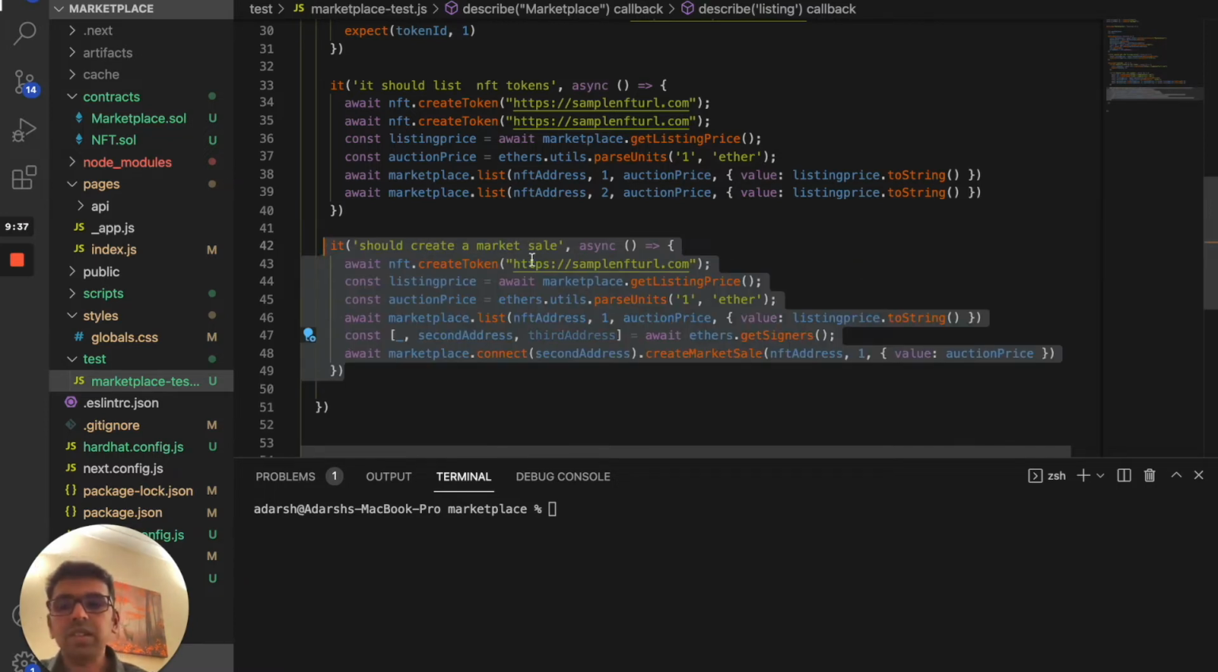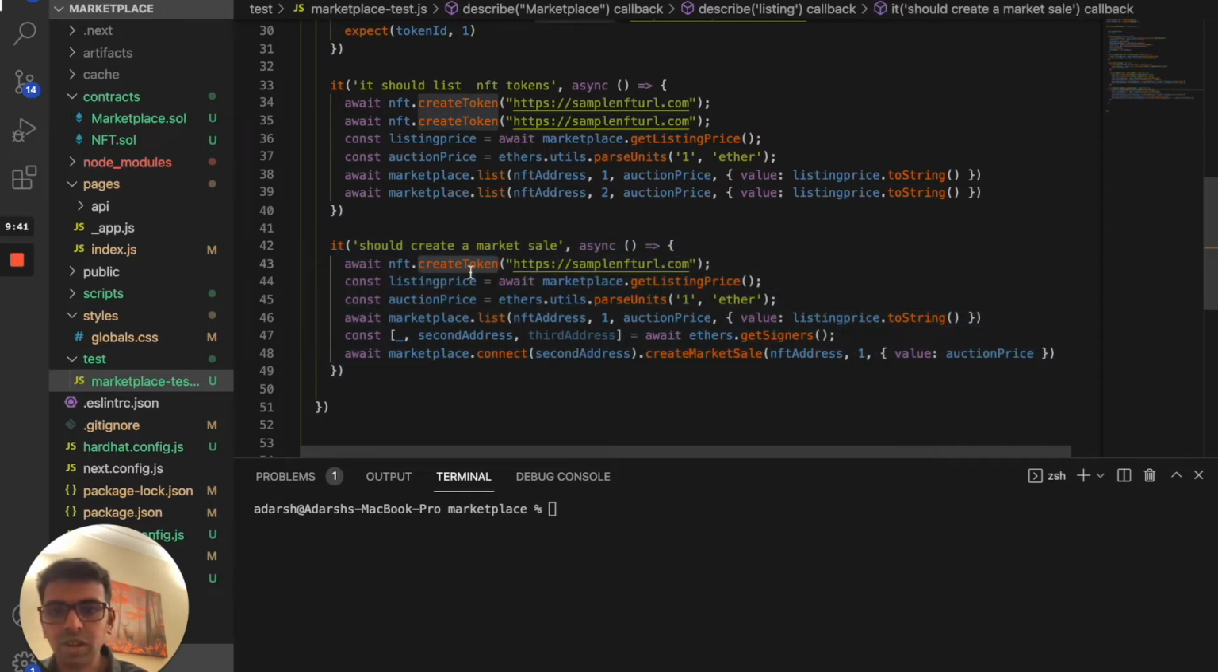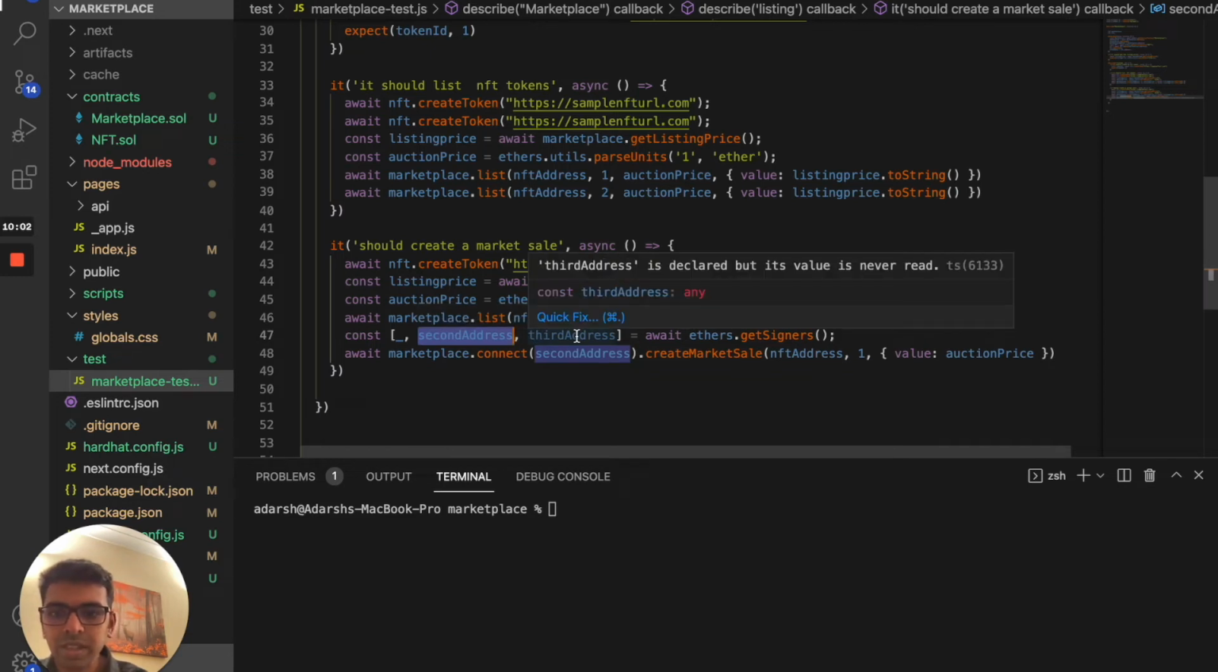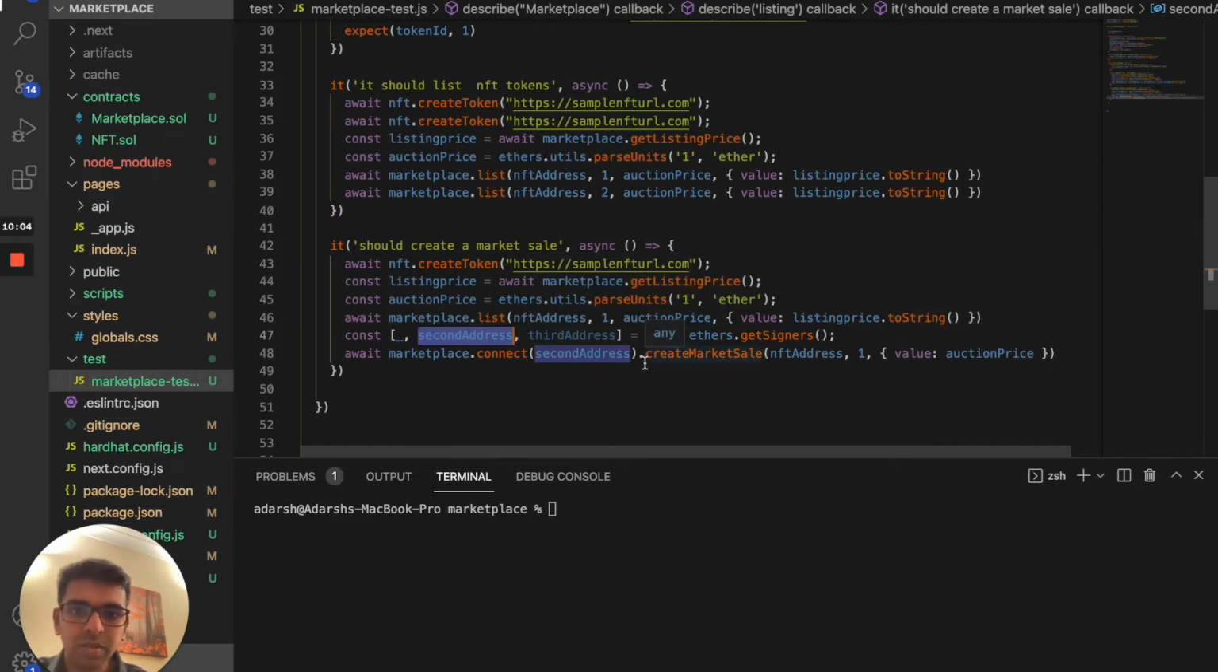Okay, we wrote a test. So what happened here is we created a token, we got the listing price, everything like we did before, and from the ether signers, Ether and Hardhat provide a lot of utilities, which give you the accounts, probably around 10 accounts to use with their local blockchain. So we can actually get those addresses using this function. So getSigners will give you the address.